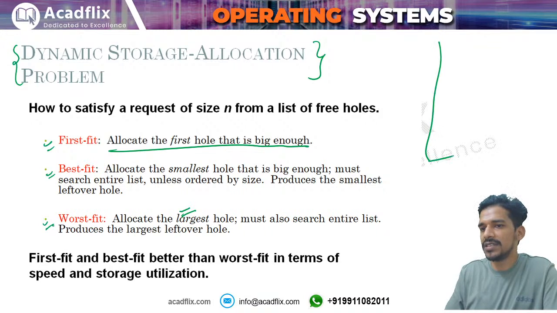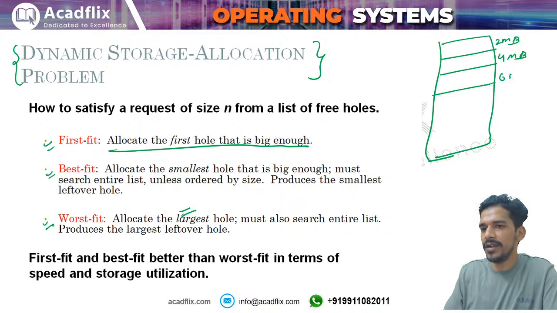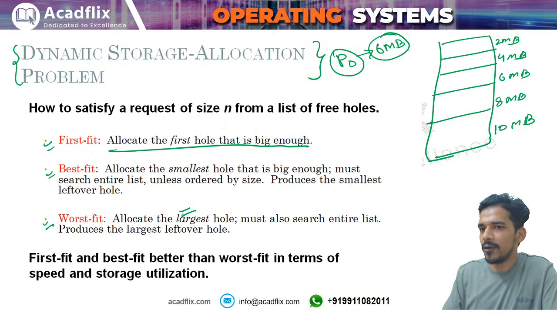Okay, for example, if you have this memory, in this memory you have variable size partitioning. The size of this partition is 2 megabytes, this partition is 4 megabytes, this partition is 6 megabytes, this partition is 8 megabytes, and let us say this is 10 megabytes. Let us say a new process P0 comes, and P0 requires, let us say, 6 megabytes. Then according to first fit, this partition will be allocated. Okay, what will you do? You will start searching from the first partition. Wherever you find a big enough partition, you will allocate that partition to the process P0, according to first fit.